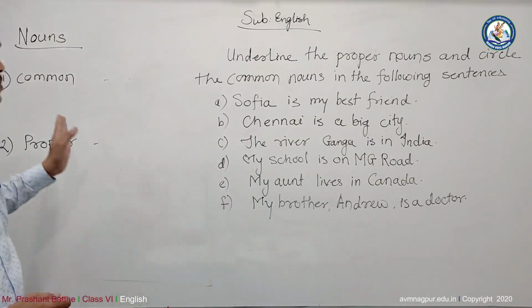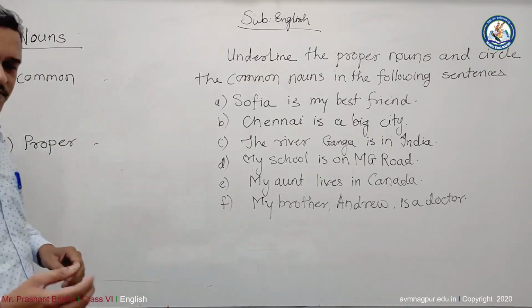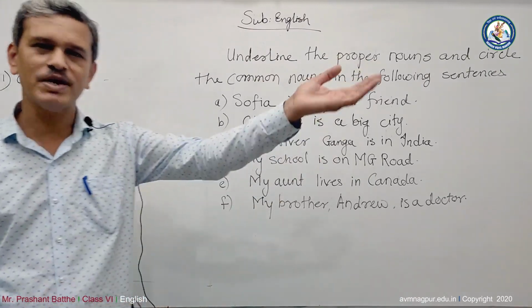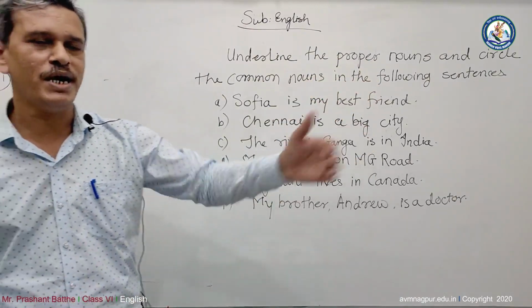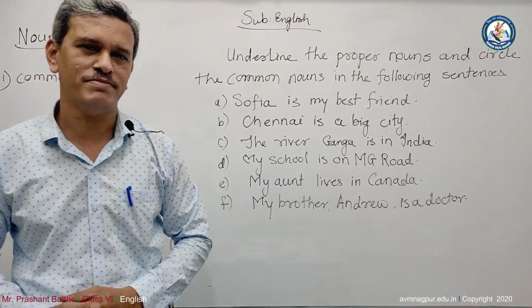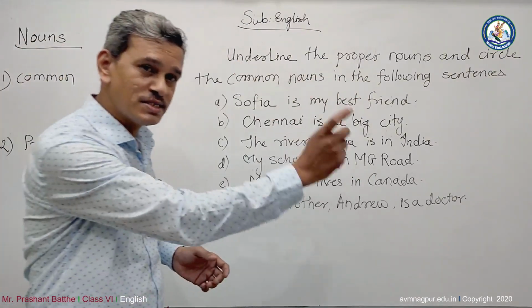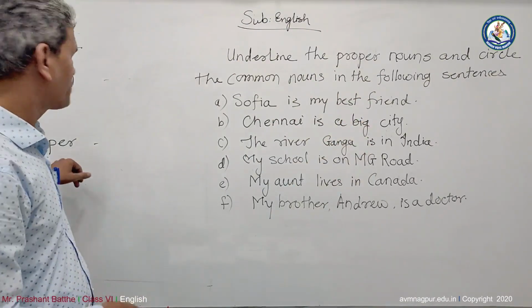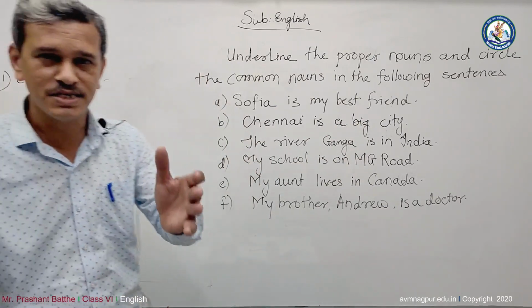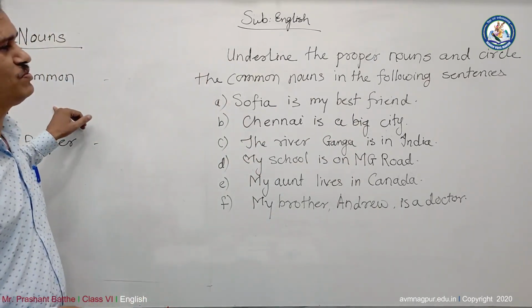So it's a common noun. But if the dog has a name, suppose one person appears from a house and says, "Hey, Moti, come here." So Moti is the proper noun of that dog. And it is a dog, that's why it is a common noun.